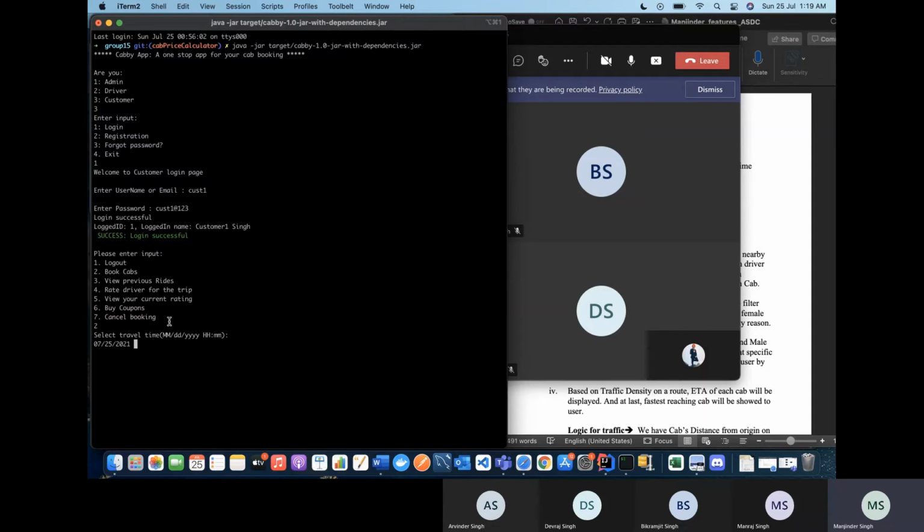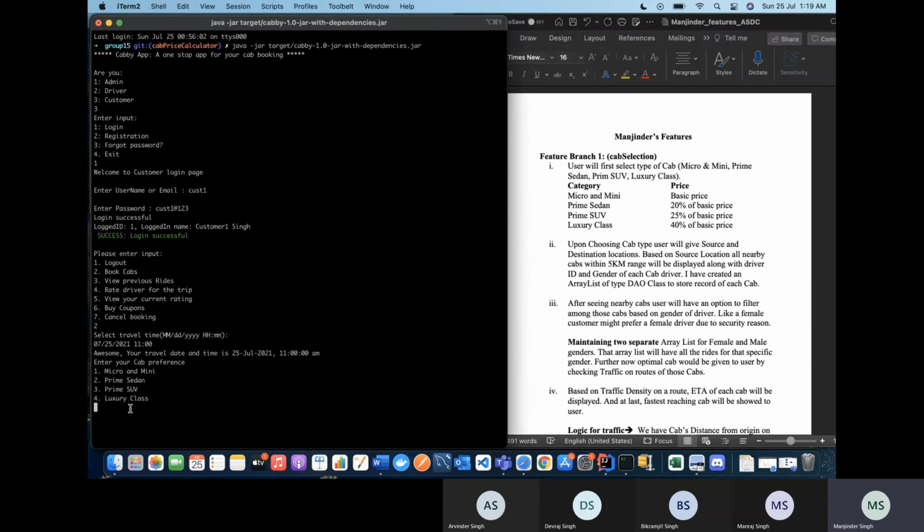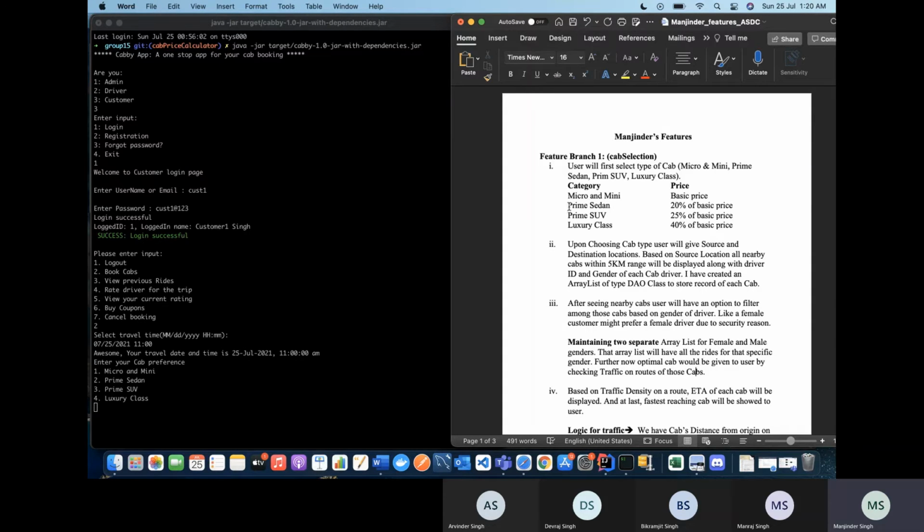Okay, so the first option our application gives us is to choose from a set of categories of cabs. We have the basic cab as micro and mini. Thereafter, there are other categories like prime sedan, prime SUV, and luxury class. The price differs for each category, and the basic price is for micro and mini. As we can see here, micro and mini cabs have the basic price. Prime sedan cabs have an extra 20% of the basic price calculated for the micro and mini category. Similarly, SUV and luxury class also have a specific range of prices which we have decided. So first of all, I'll book micro and mini, the basic one.